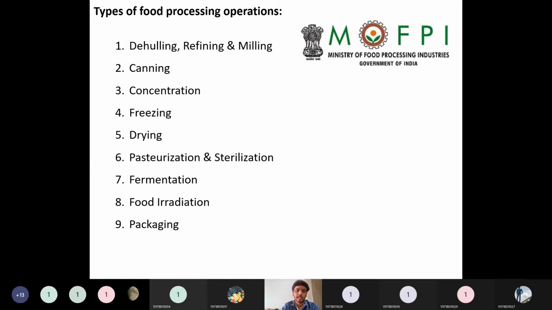Then packaging. How can we package? Like airtight containers packaging or some aluminum foil packaging. So in order to increase the shelf life, every possible aspect in the food industry will be looked upon. All these operations are usually carried out in the food industry.